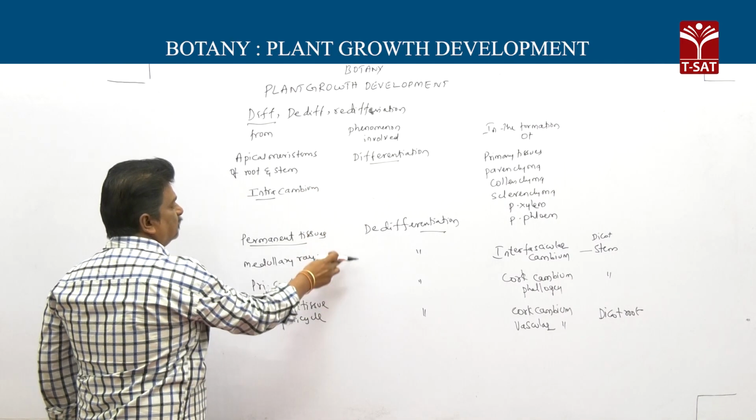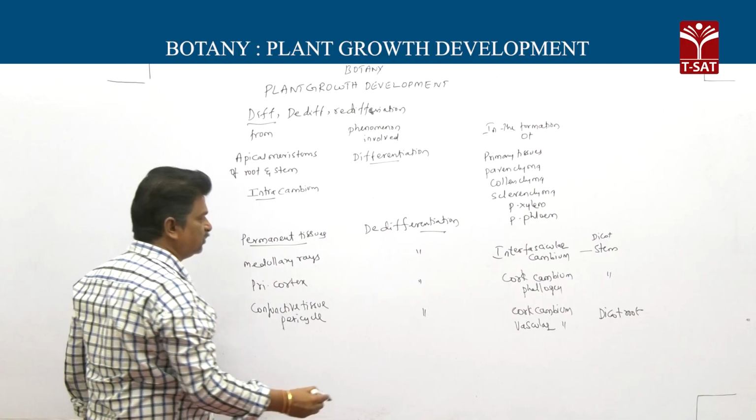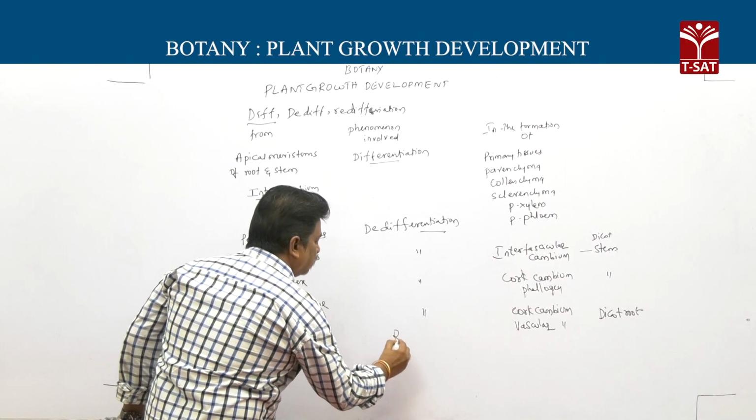These are differentiation and dedifferentiation. Third one,